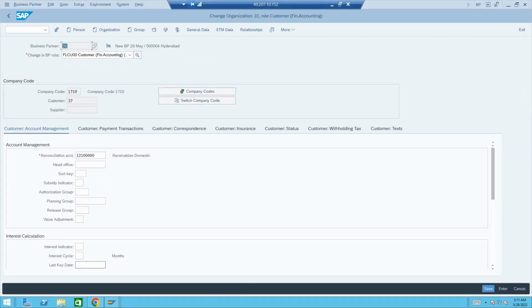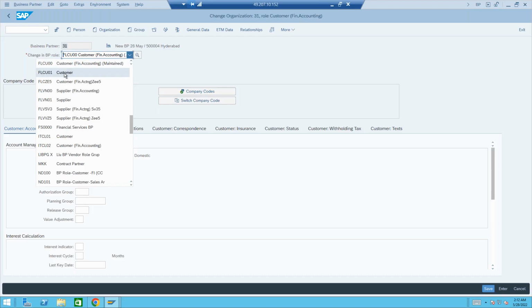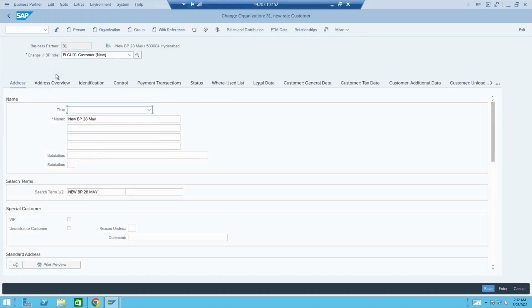So coming back to this screen again. We are done with the general data. We have extended this to company code data, so we could achieve the customer here. Now let us extend to sales area data. How do we do that? The same way, we should be in the change mode and extend it to the BP role FLCU01, so that it will add sales area data here. You see, it adds sales area data.